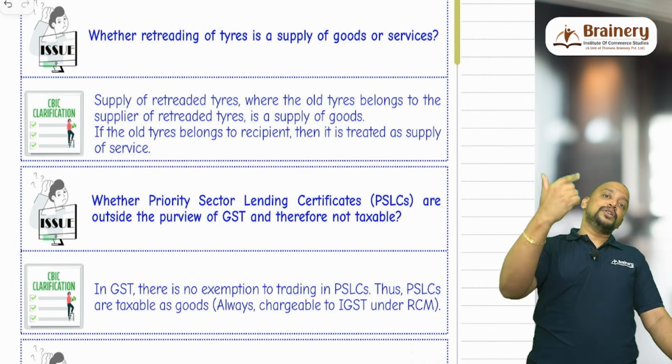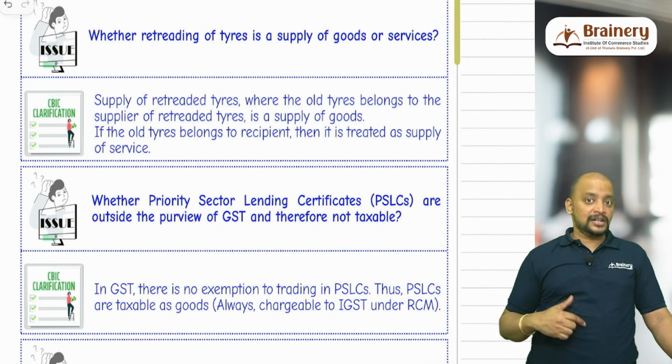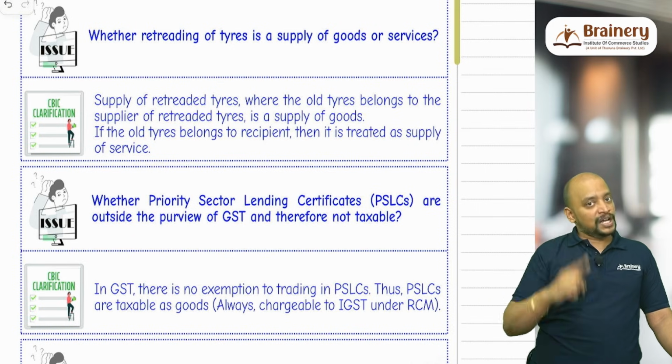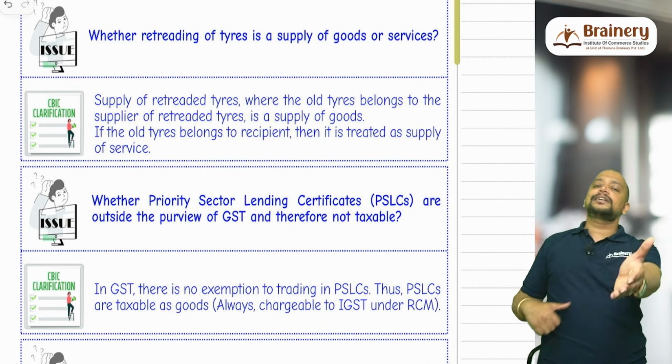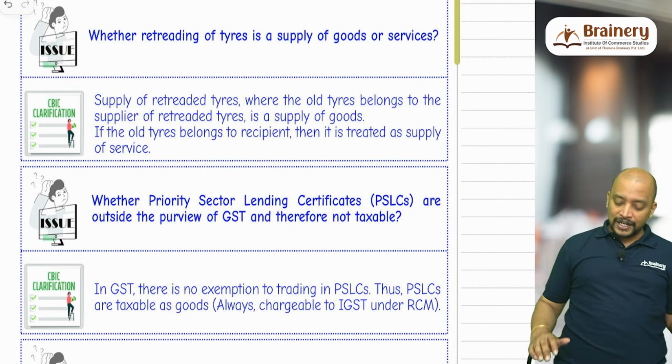But remember, when the old tire is given by the other person on which we do the rethreading, it is supply of service. What if we purchase the old tire from that person and sell the rethreaded tire? Then it will be sale of goods only.